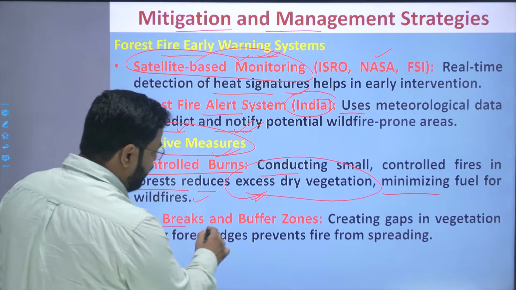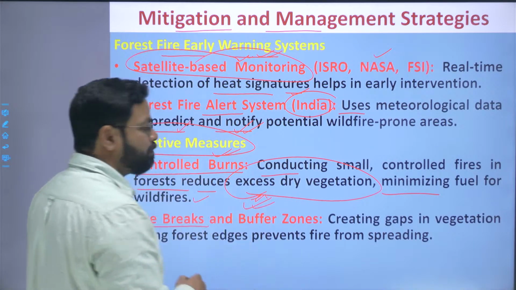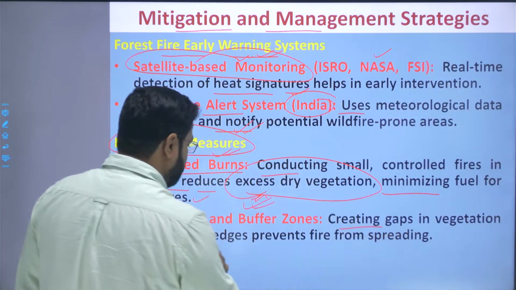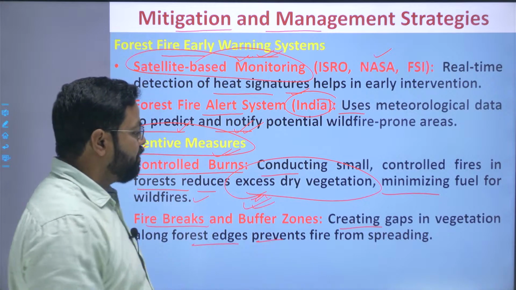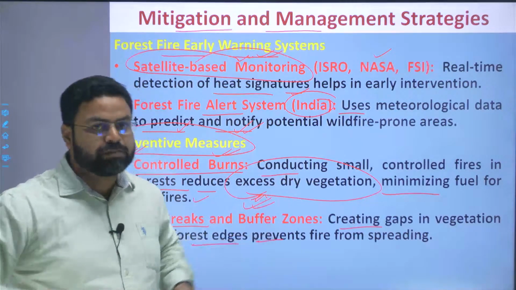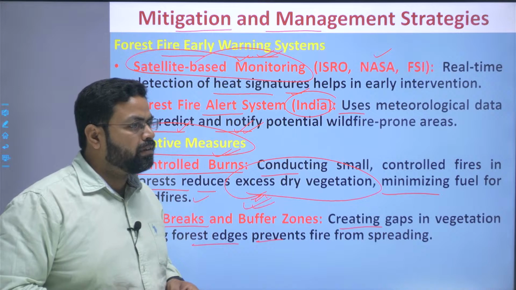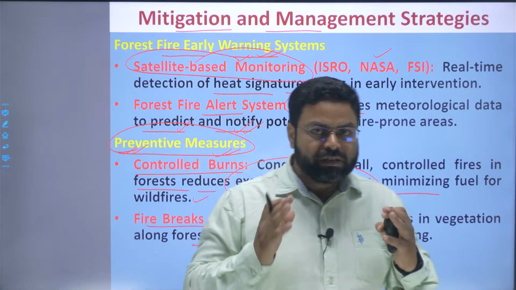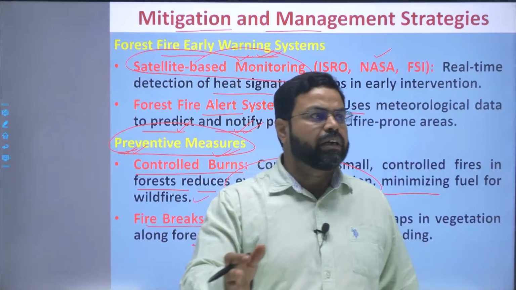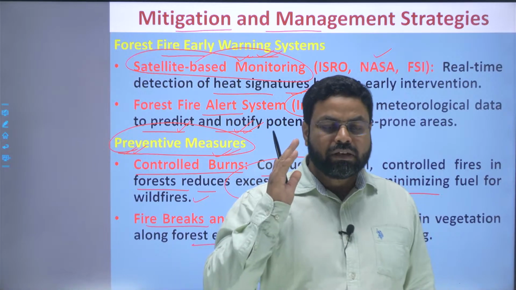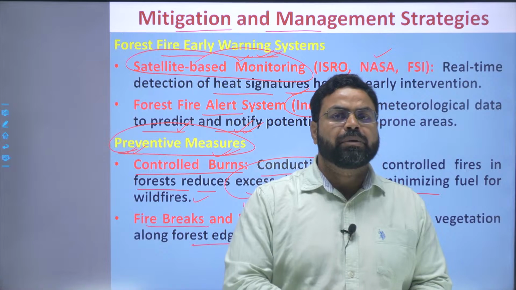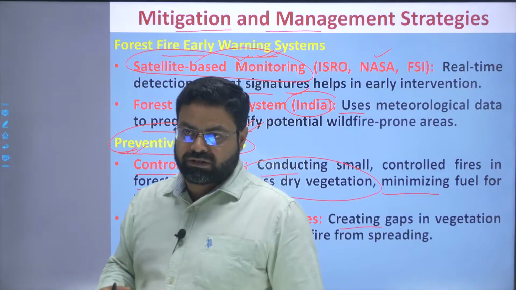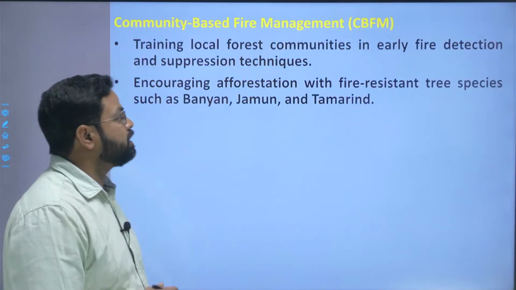Next is fire breaks and buffer zones. Creating gaps in the vegetation along the forest edges to prevent the fire from spreading out to widespread areas. This can be done by using fire breaks. Basically the continuity of the forest region is broken by the development of unpaved roads or streets in the forested region itself.